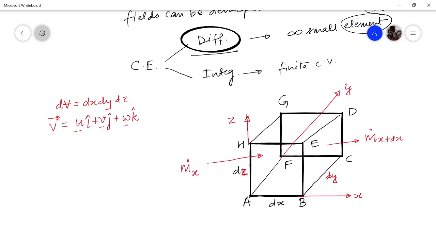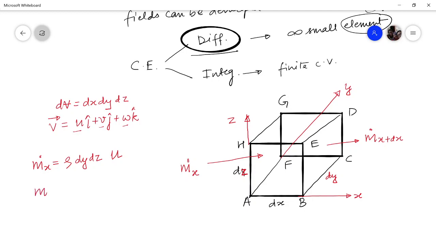Now, what is m dot x? m dot x will be the density of the fluid times the normal area through which it is crossing, which is dz into dy, so dy dz, times the velocity. In the x direction you have only the u velocity. So this is the mass inflow to the control volume.